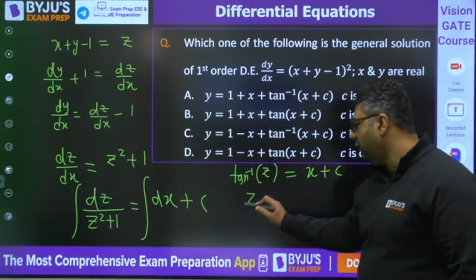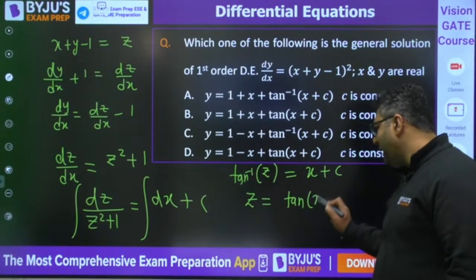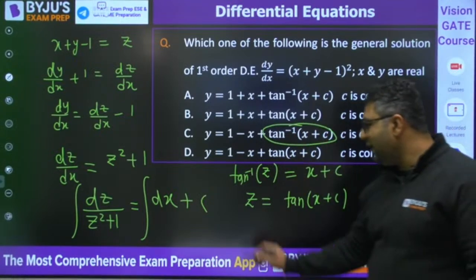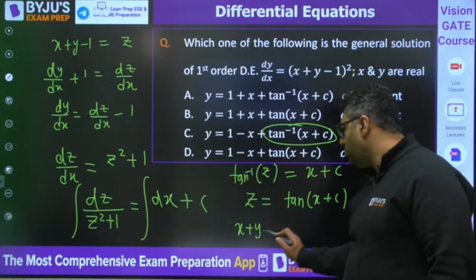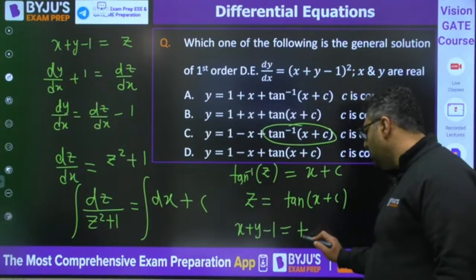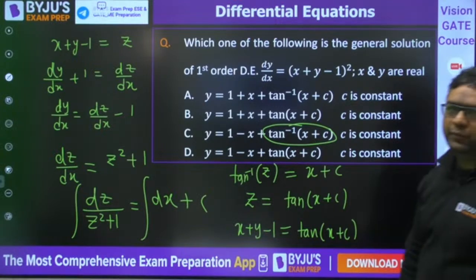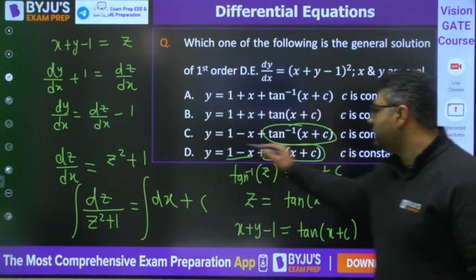So first of all, it would become z is equals to tangent x plus c. I don't know how you are getting c. Then z will be nothing but x plus y minus 1 is equals to tangent x plus c. So from here you would be getting y is equals to 1 minus x plus tangent x plus c. Answer would be D.